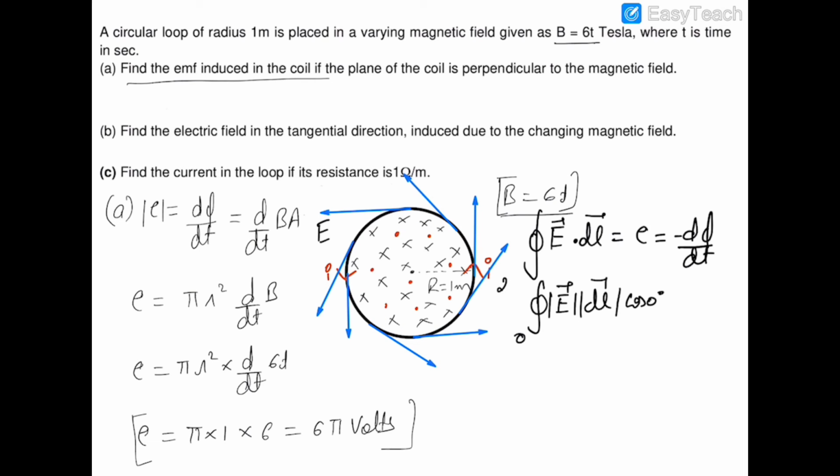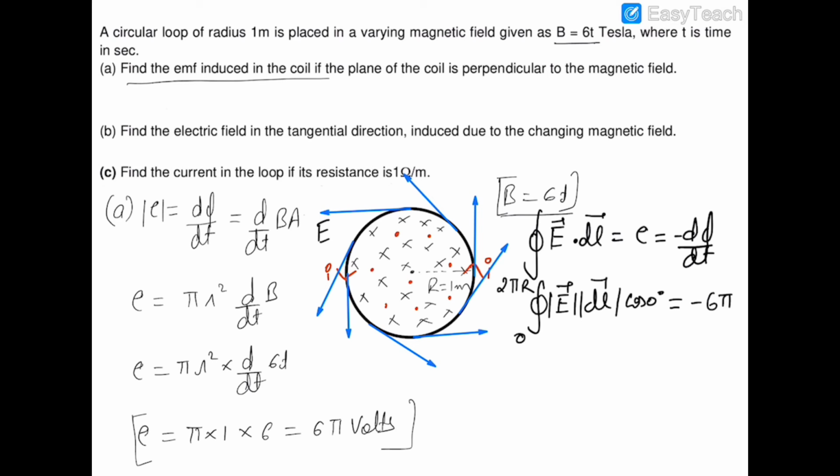So we can apply the limit as 2 pi r, and that is equal to minus 6 pi. Now this minus, again, signifies only the direction of the electric field and its nature, that it always opposes the change in magnetic field.